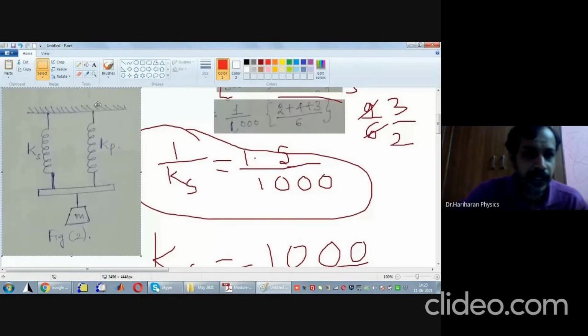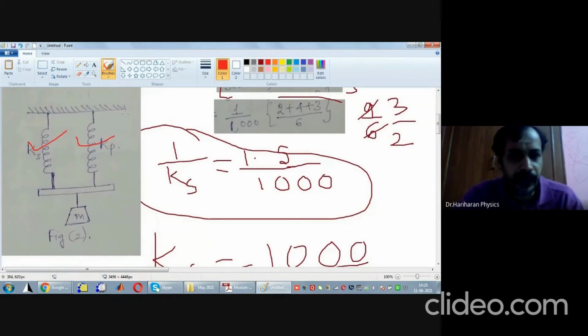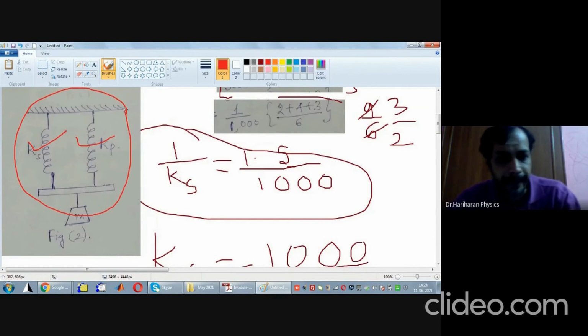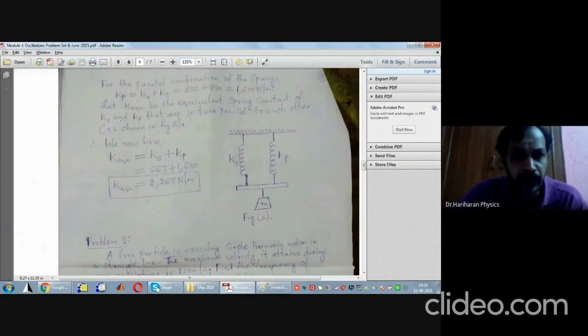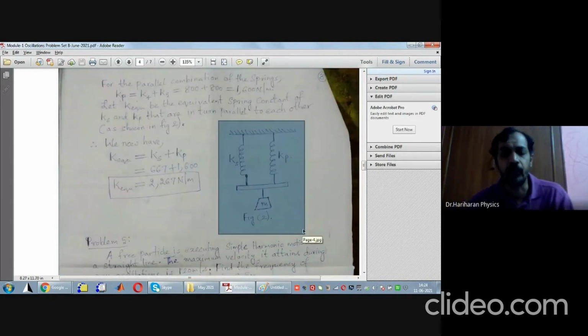Now can you see here that Ks is in parallel with Kp. Therefore, what is the effective spring constant of this combination? It will be equal to Ks plus Kp. Okay, got my point? Therefore, if K equivalent is the equivalent spring constant of Ks and Kp, they are in parallel to each other as shown in this figure 2.